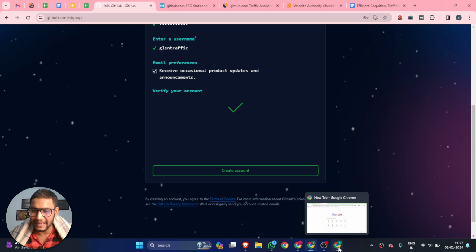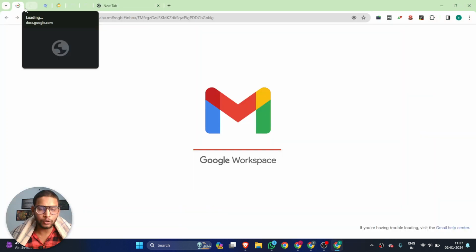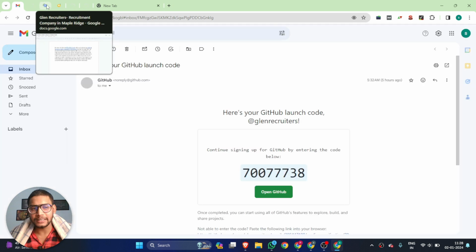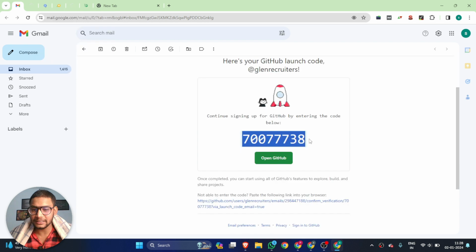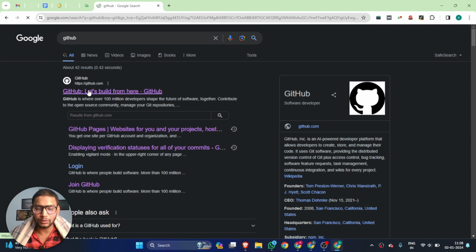A couple of hours ago I created an account on GitHub, and you can see we have received a GitHub verification code. Once you receive this code, you can verify your account. Now I am going to log in.